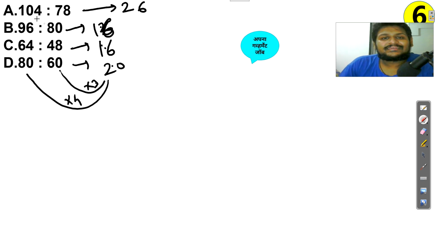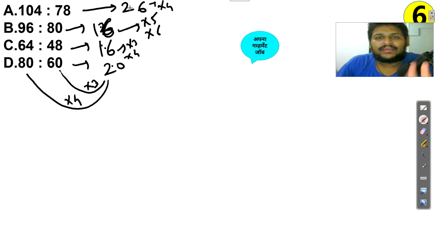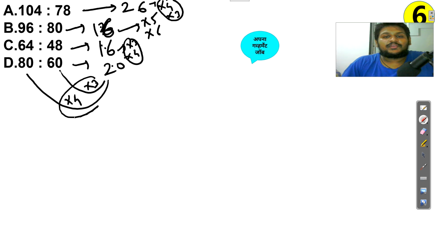Okay, here 16, 96 is there, so 16 times 6 is 96, and 80 we can't do. Okay, so 85. Here I am getting into 5 and into 6, here I am getting into 3 and into 4. Here 26 times 4 is 104, and 26 times 3 is 78. So this is the logic. See, this is the logic, that is into 4, into 3, into 4, into 3, into 4, into 3.